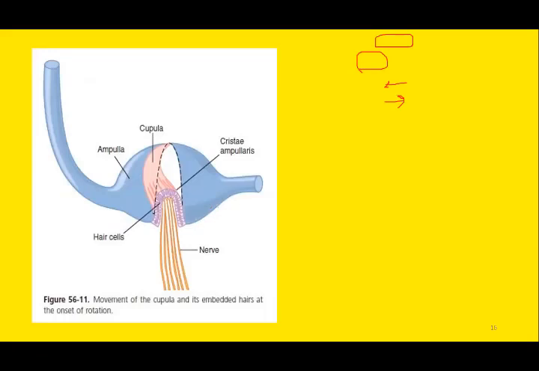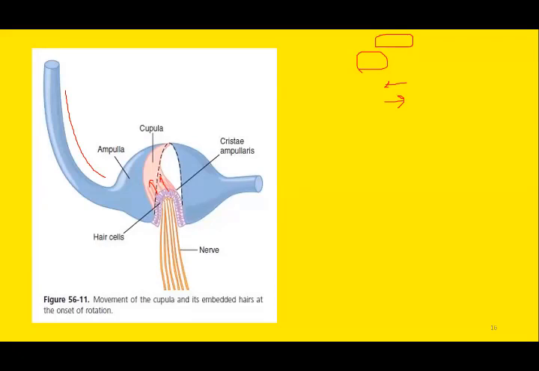Again, you can see the structure of the ampulla. This is the semicircular canal, and this is the vestibular portion, and this is the ampulla. Within the ampulla, we have crista ampullaris. Here you can see the hair cells projecting upwards.